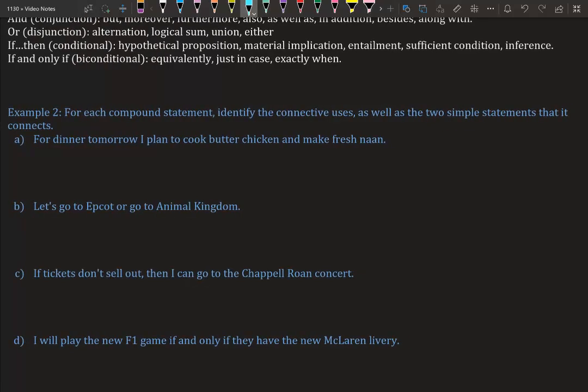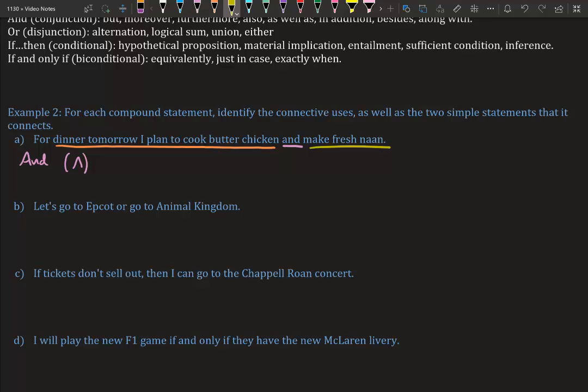So we have, for dinner tomorrow, I plan to cook butter chicken and make fresh naan. Since we have the word and, that's our connective. And there's a symbol for that. I'm going to teach you the symbols right now. It actually looks like a little A with no line through it. So that's our connective. And our first simple statement is, for dinner tomorrow, I plan to cook butter chicken. And our second simple statement is, make fresh naan.